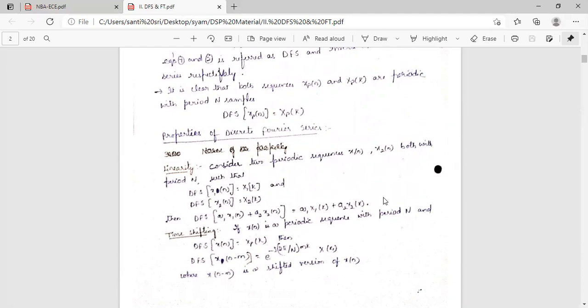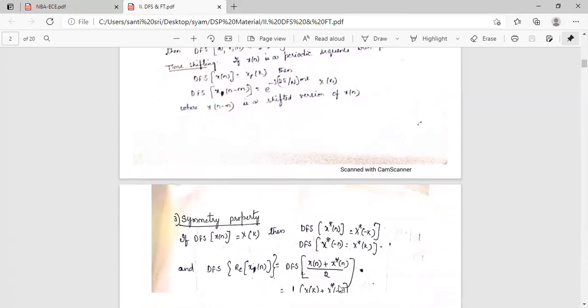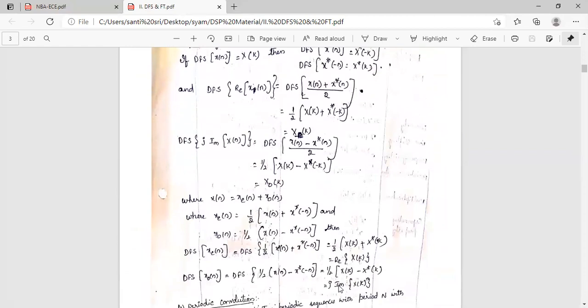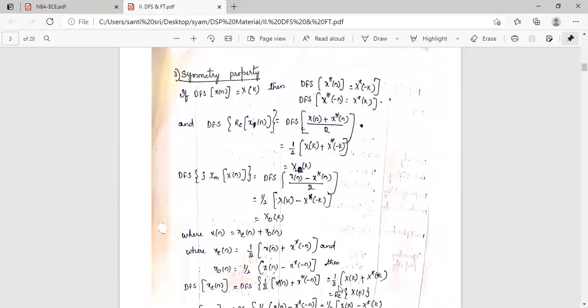Next, the time shifting property of discrete Fourier series. If x of n is a periodic sequence with period N and discrete Fourier series of x of n is equal to X of k, then discrete Fourier series of x of n minus m is e power minus j 2 pi by N into mk into X of k, where x of n minus m is a shifted version of x of n. So that is the time shifting property. Next one is the symmetry property.